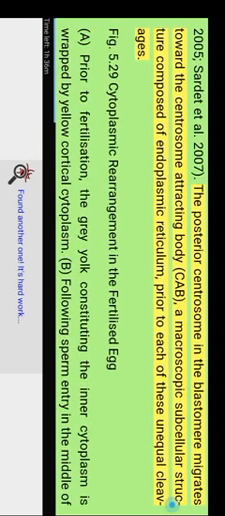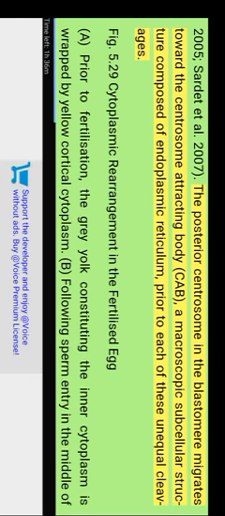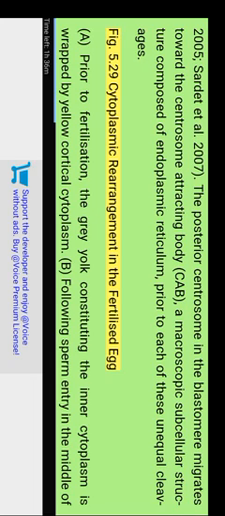The posterior centrosome in the blastomere migrates toward the centrosome-attracting body, a macroscopic subcellular structure composed of endoplasmic reticulum, prior to each of these unequal cleavages. Figure 5.29: cytoplasmic rearrangement in the fertilized egg.